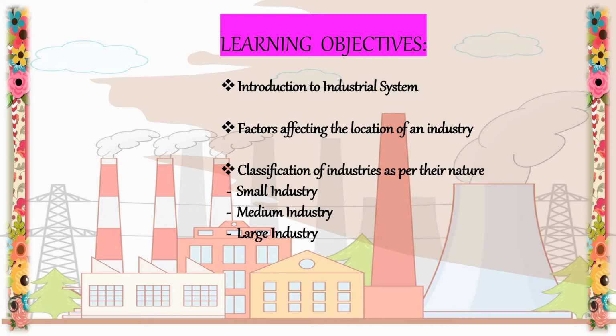We are also going to see the different factors which are affecting the location of an industry. And also we are going to learn the classification of industries as per their nature. That is, they have been classified into 3 categories: small, medium and large industries.